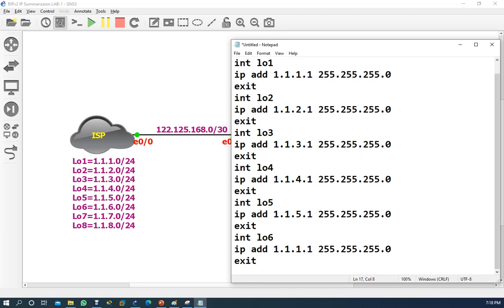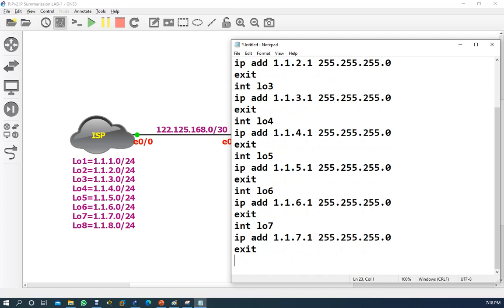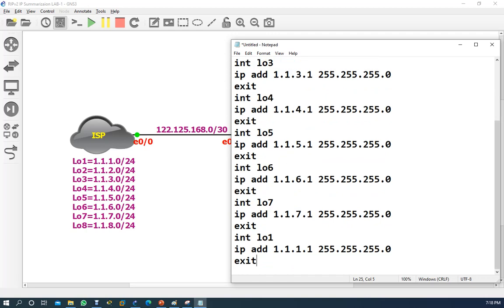Loopback 6 is 6.1. 7 is 7.1 and 8 is 8.1. So the IP configuration of the loopback interfaces is completed.